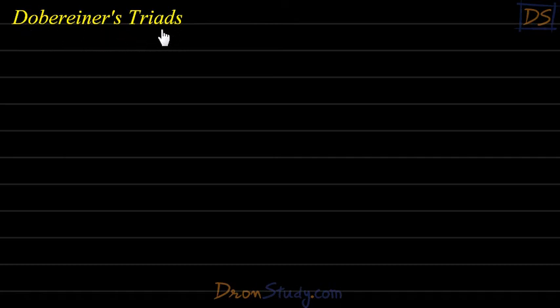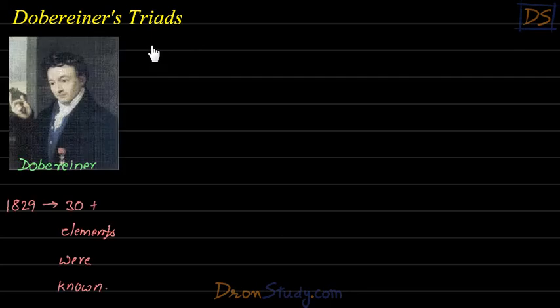Dobereiner's triads. Look at the spelling carefully, students, from the exam point of view, and pardon me if I am wrong in my pronunciation a bit. Okay, Dobereiner's triads. So students, this grouping was done by this scientist whose name was Dobereiner. In 1829, he did this grouping. So we'll see what type of grouping he did.